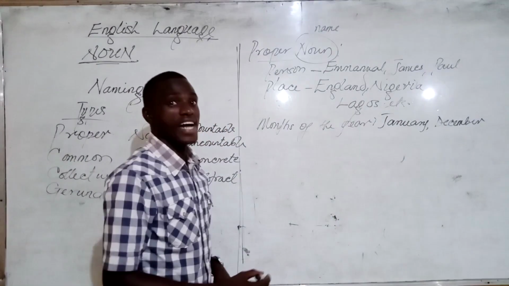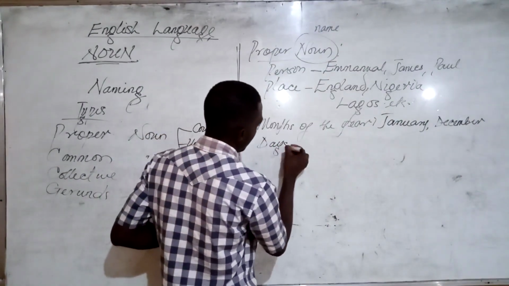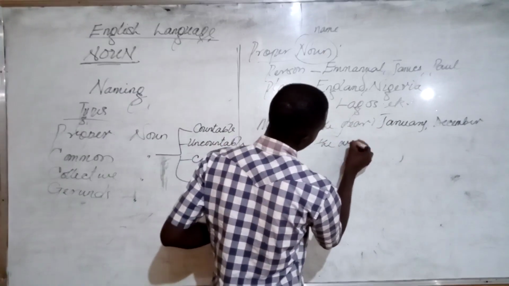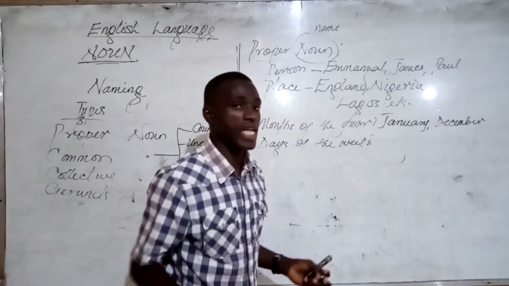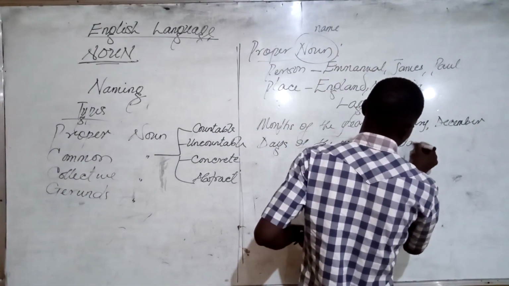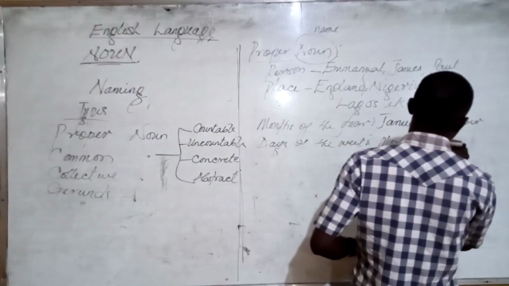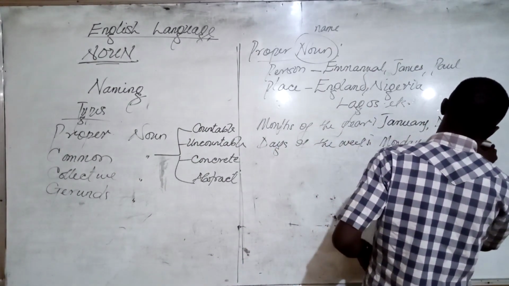Months of the year. And those are names of the days of the week. So, days of the week, they are also nouns, proper nouns. We have Monday. And for example, today is Saturday, so that would be Saturday.